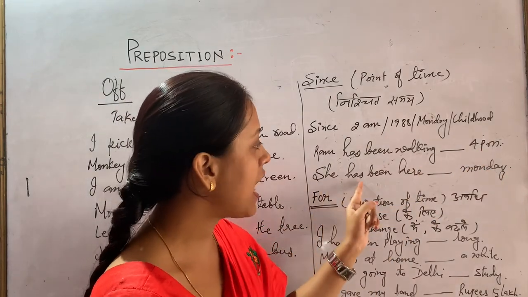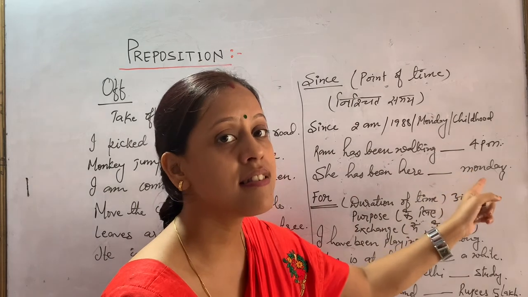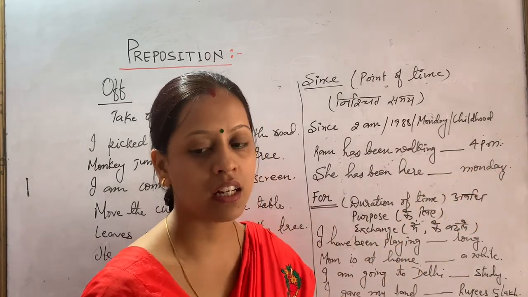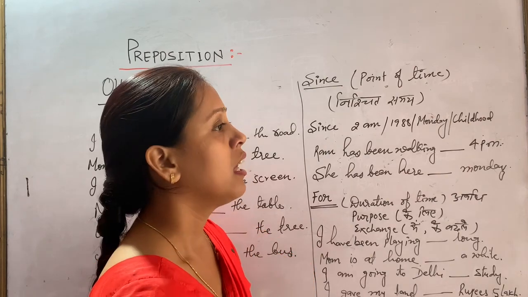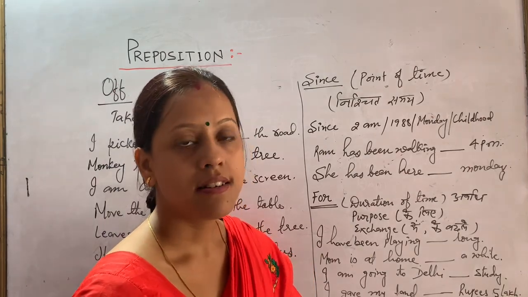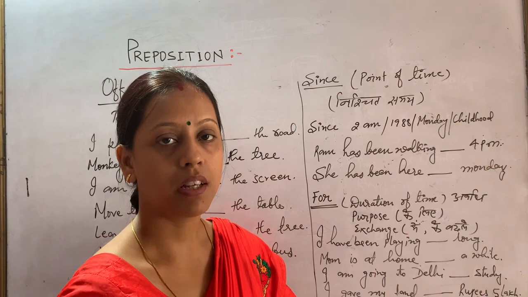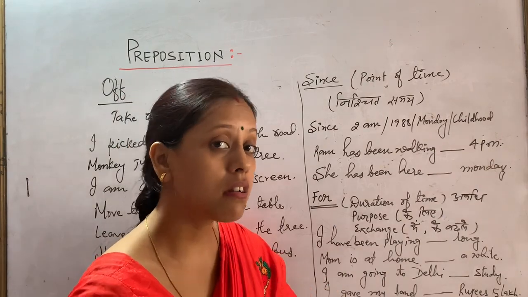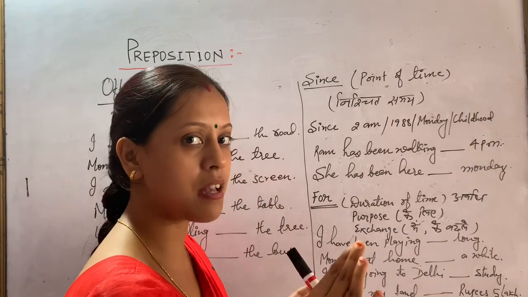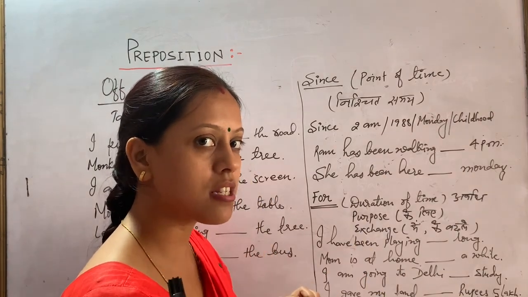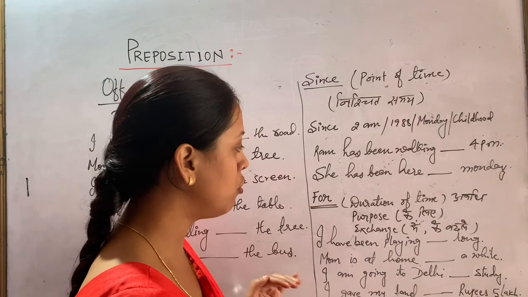Got it? "She has been here since Monday." She is staying now also. So we can also use "I have been playing since evening." It's night now, but I have been continuously playing, because I know the definite time. Since is the point of time when you know about it.